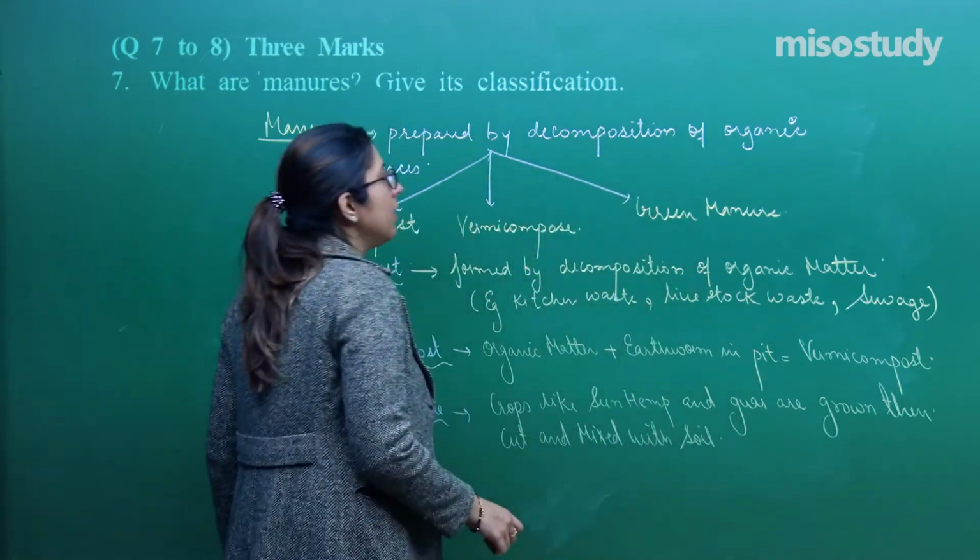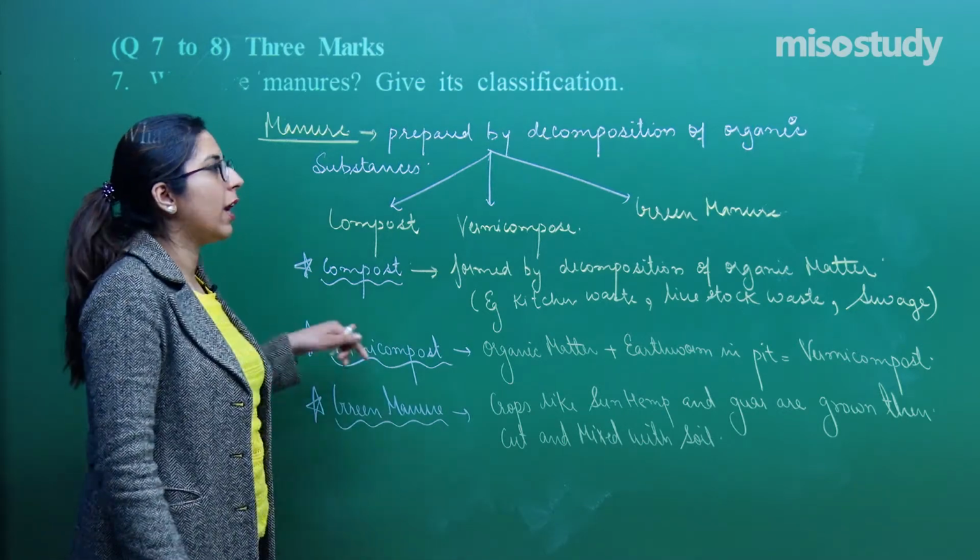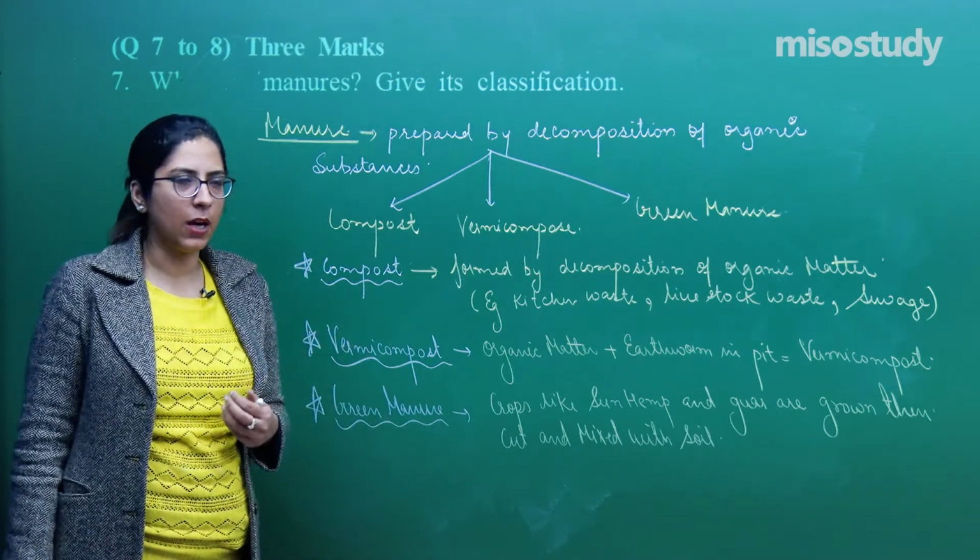So this acts as a green manure because we are using a complete plant, so that we can increase the productivity of a plant, right?